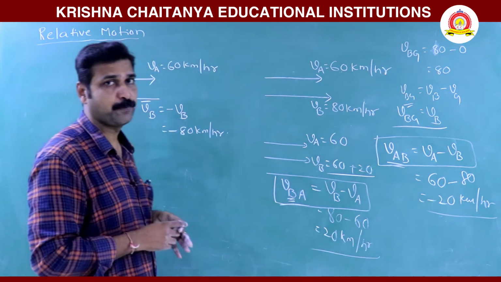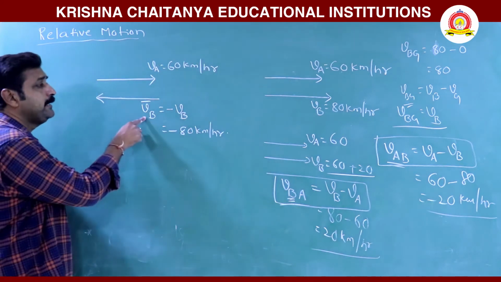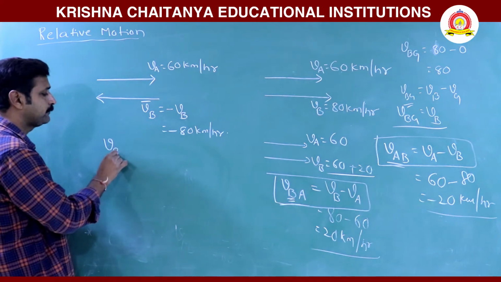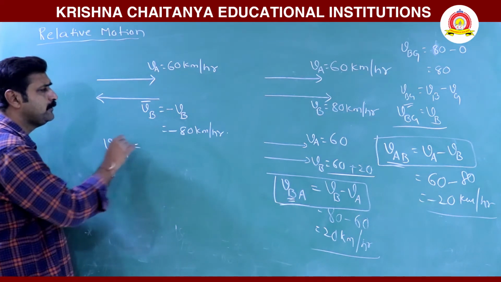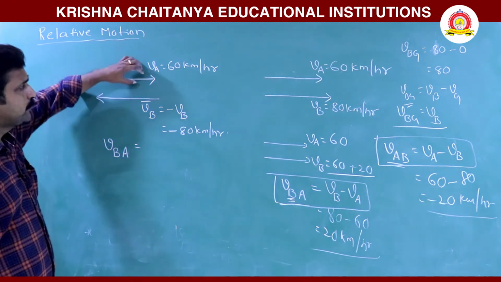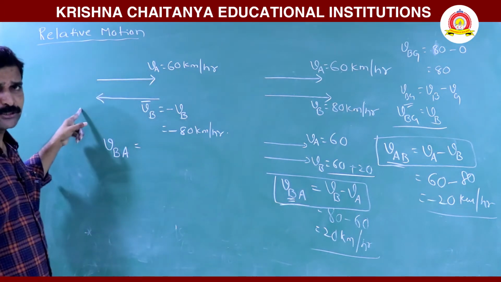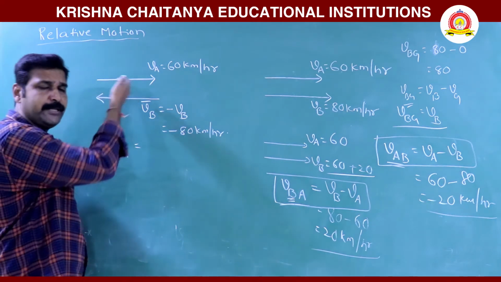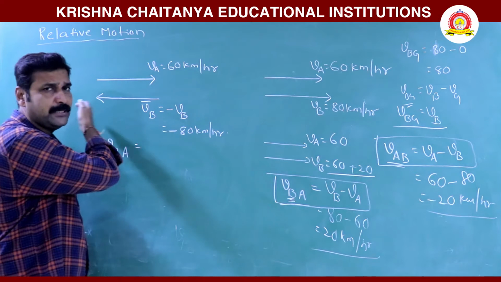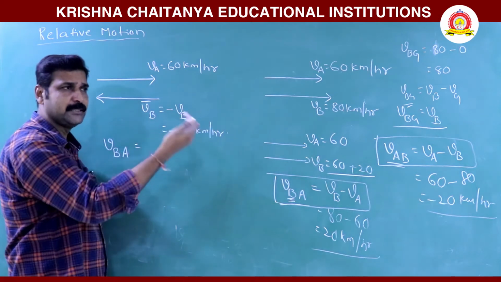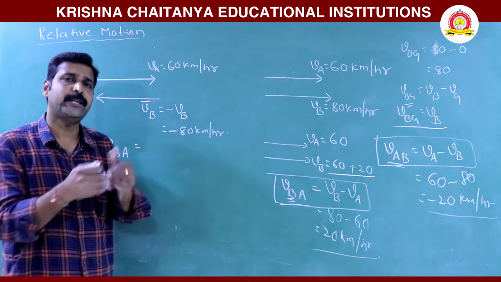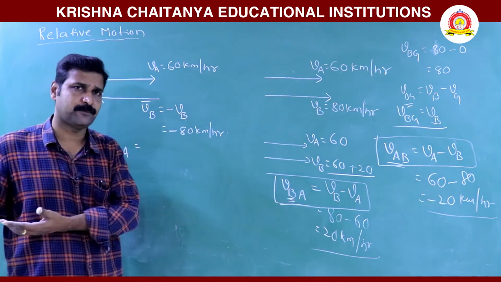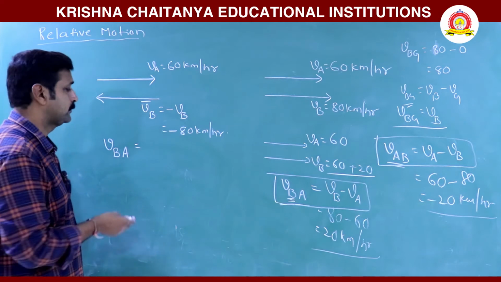So similarly here also, when B is moving in the opposite direction, consider the velocity of B with respect to A. When A observes, B is moving in this direction, so its direction is negative. Since B is moving in the opposite direction, for A it does not appear to move in the same direction; it appears to move in the opposite direction. But the values?